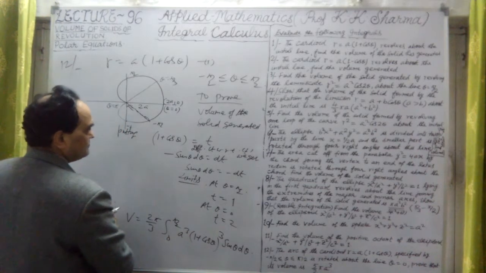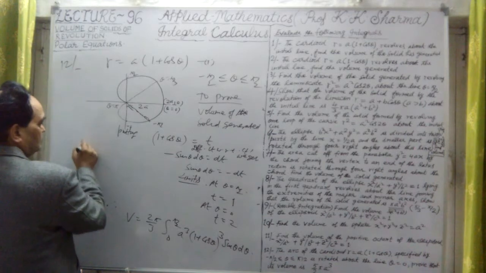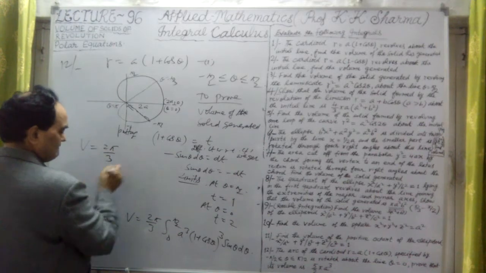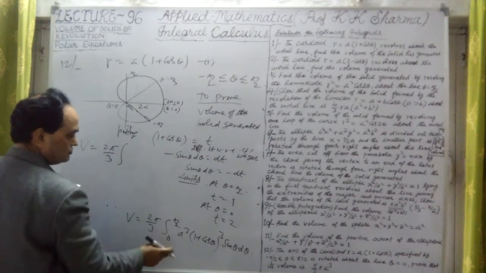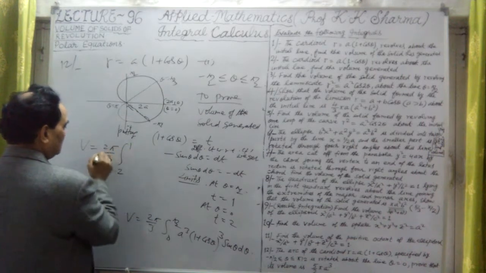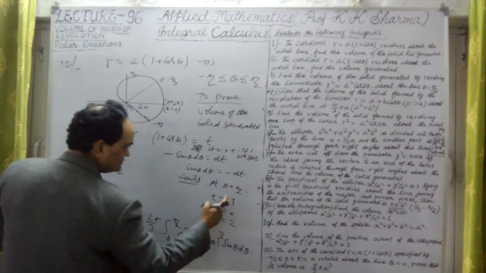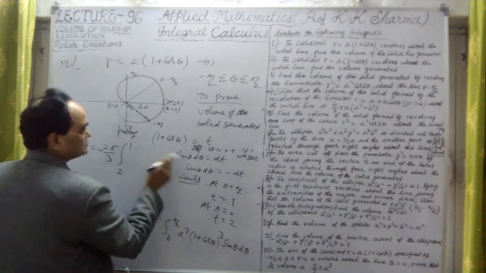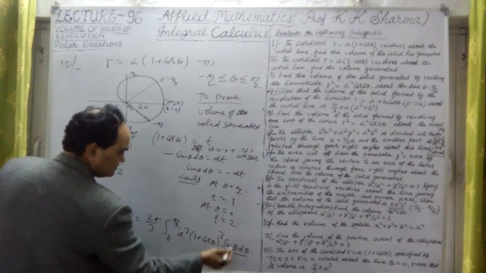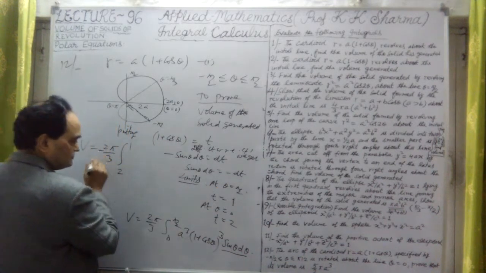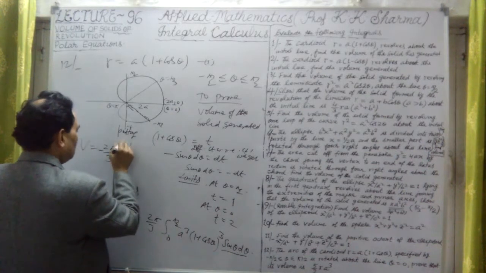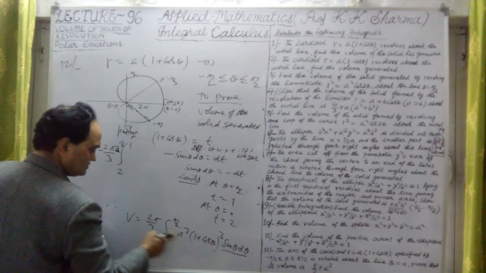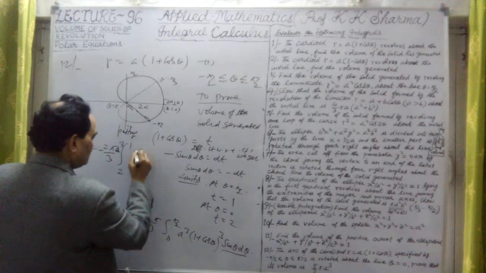Therefore the new volume equals 2 pi by 3, not 0 to but 2 to 1 now. Minus sign is obtained because this is minus dt. Sine theta d theta equal to minus dt. Negative sign I have taken out. And now a cubed I take outside: 2 pi a cubed by 3. This is t cubed into dt.